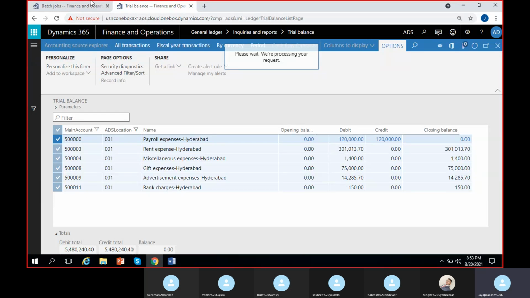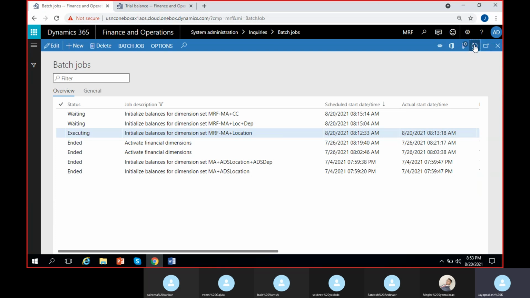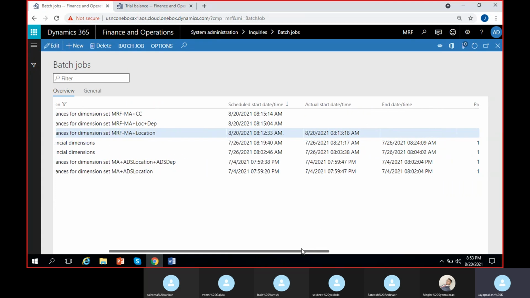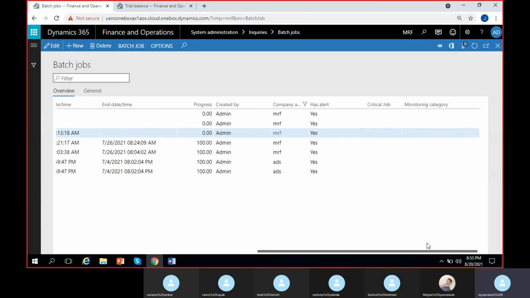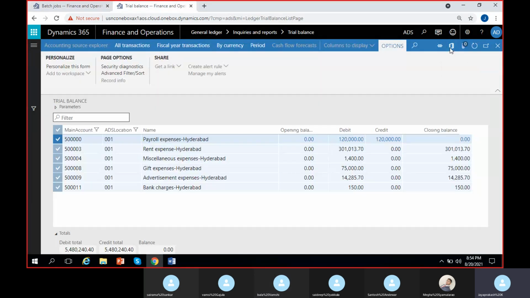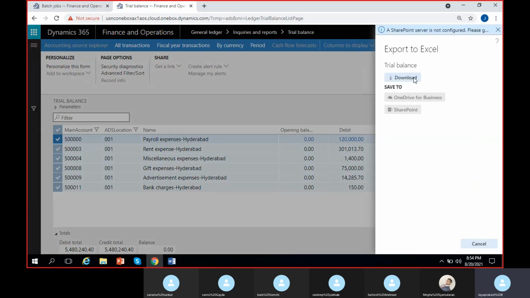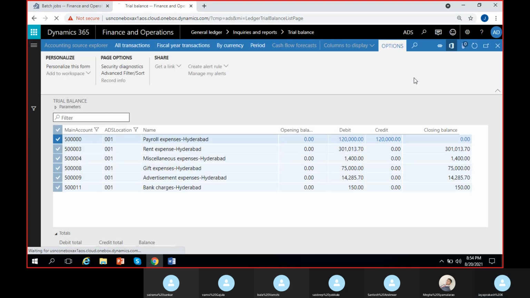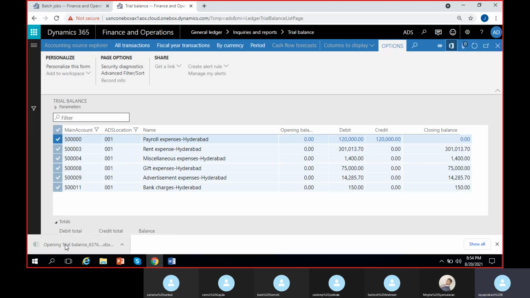Come on. How far is it here? Oh, it is still executing. Progress is 0 state. It will take some time. So here, export to Excel. Once I click here I can download this. I hope it gets downloaded without any technical errors. SharePoint is not there. Server is not there. Well, it is downloaded. You can see here.